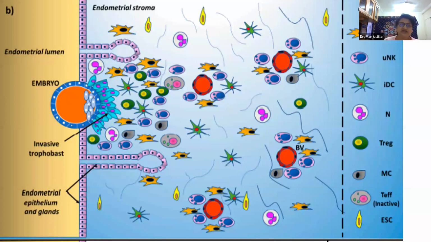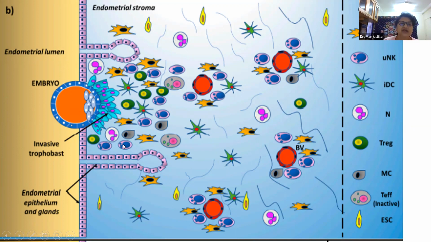So we saw initially the picture of a normal endometrium. Now let us see what happens to the endometrial stroma once the embryo adheres to or invades the stroma. The cells which we saw, what were they? They were the stromal cells. Now they become the decidual cells.